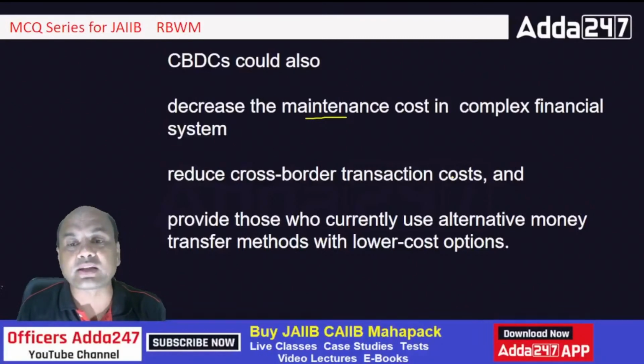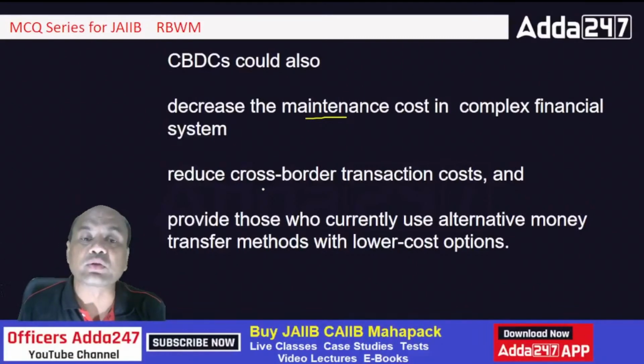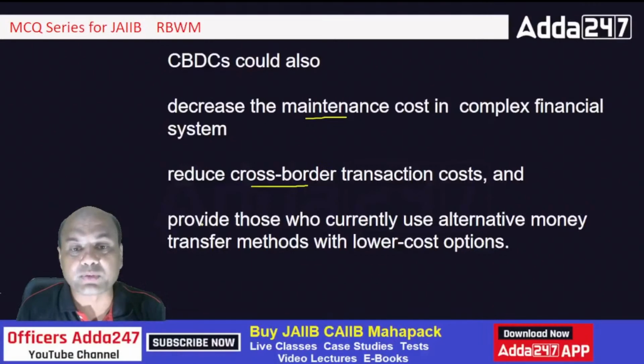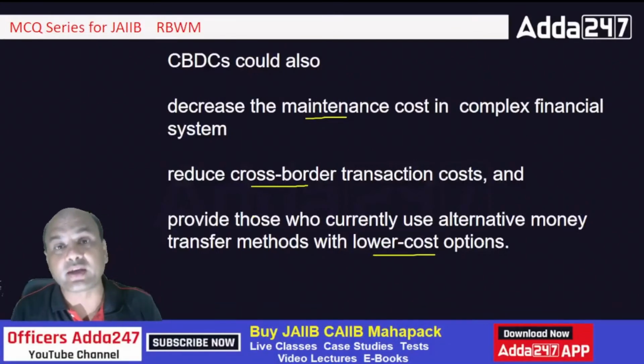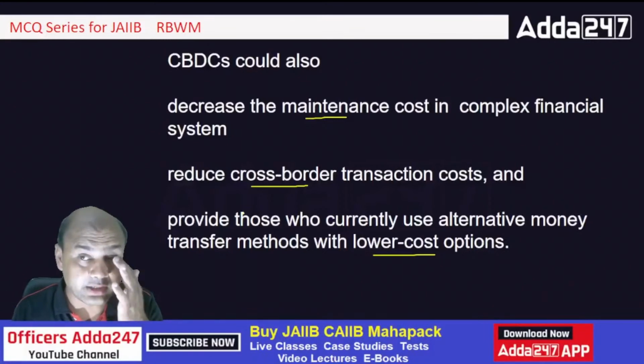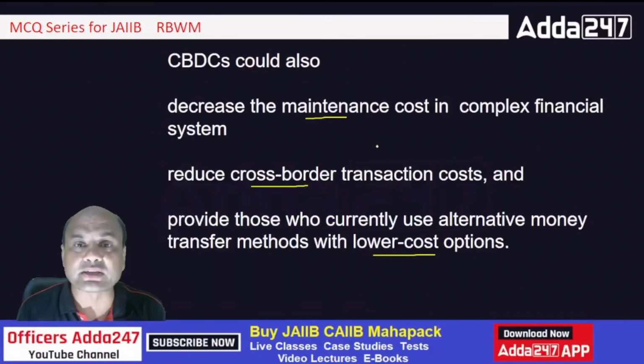It will reduce the cross-border transaction cost, right? Cross-border means forex transactions, that will be reduced hugely. It will also provide those who currently use alternative money transfer methods with low cost operations. Right now, for NEFT and RTGS we have charges, right? All the banks do charge. Even for forex we take a commission, but that will be reduced drastically once the CBDC comes in.